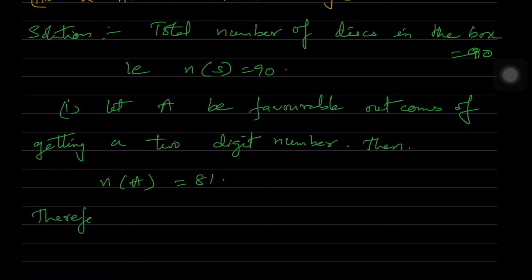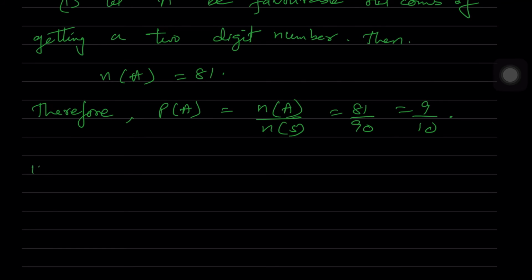Because 1 to 9 are single-digit numbers, we don't take those, we take from 10. 10 to 90 are 81 numbers. Therefore, P of A is equal to n of A by n of S, which is equal to 81 by 90, which is 9 by 10.